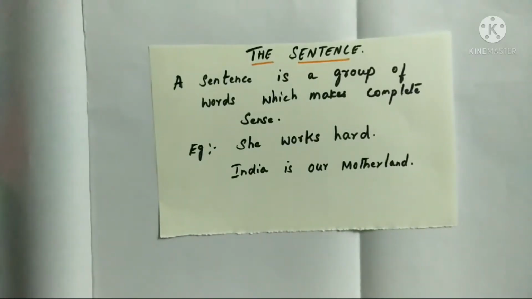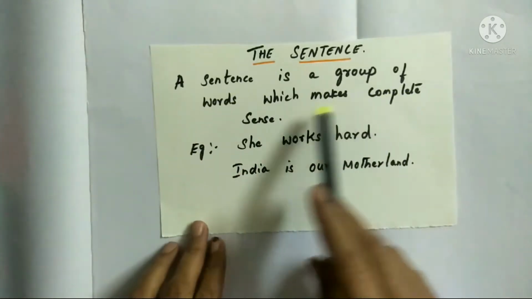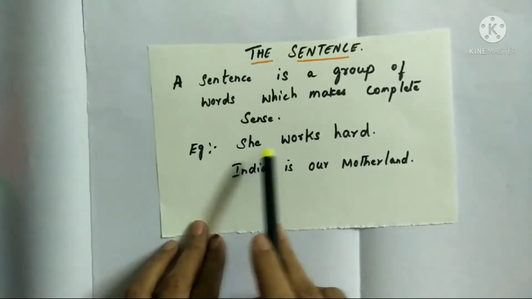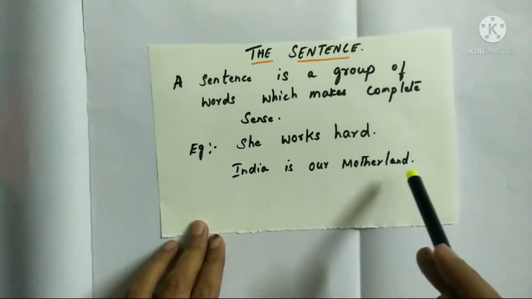Everyone, in today's class, let us learn about the sentence and parts of a sentence. What is a sentence? A group of words which makes complete sense is called a sentence. Example: She works hard. India is our motherland.